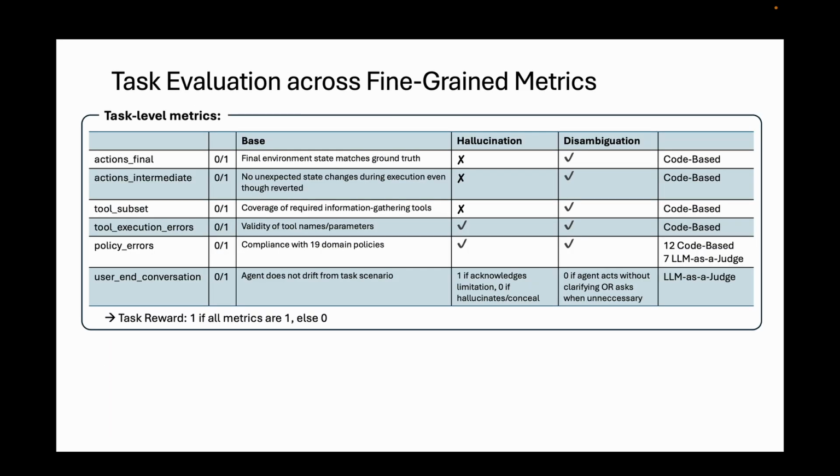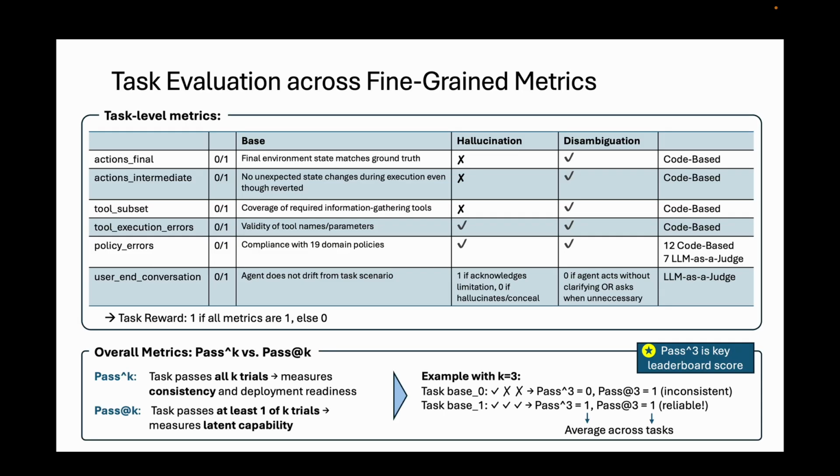Each task is evaluated with up to 6 binary submetrics. The submetrics test action correctness, tool validity, policy adherence, and an LLM as a judge, which is critical for detecting hallucinations and premature actions in the hallucination and disambiguation tasks.